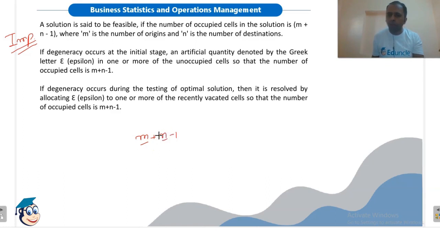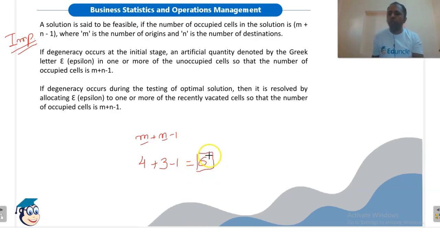Say for example, a transportation table is having 4 rows and 3 columns. So 4 plus 3, 7 minus 1, that is 6. This means that when we have found an initial solution, the total number of cells in which we have allocated the units must be equal to exactly 6, not less or not more than 6.